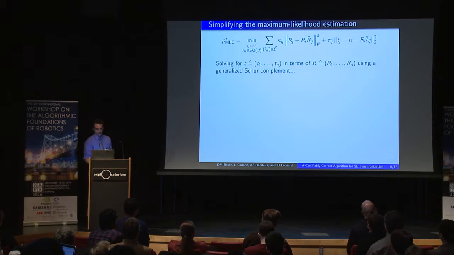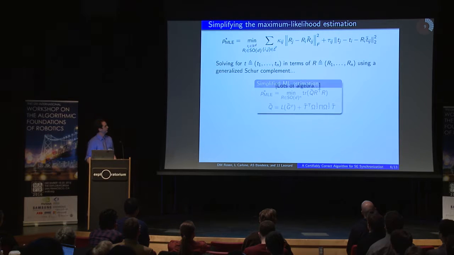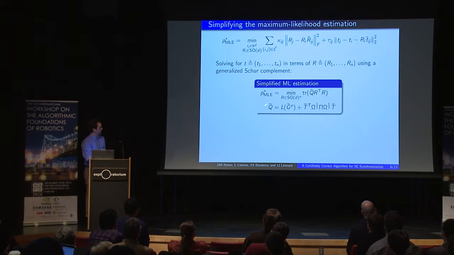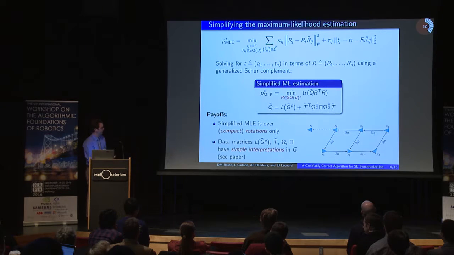And so what you get, after lots of tedious algebra, is a reduction of this maximum likelihood estimation problem to one that is in this simplified form. Without worrying too much about the details of what these intermediate matrices are, you can see the paper if you'd like to get these in some more detail. The point here is that by virtue of having eliminated these translations, this maximum likelihood estimation is now just over the rotational states. The nice thing about this is that this is a compact group, and so we've dramatically reduced the size of the search space that we have to consider.